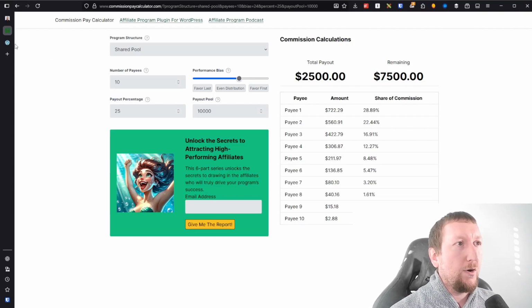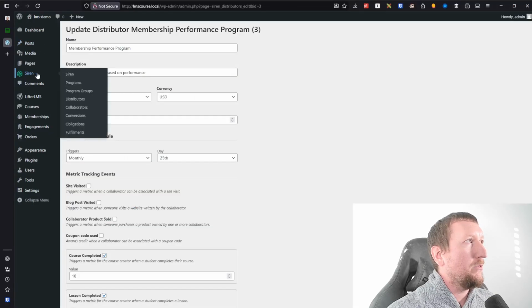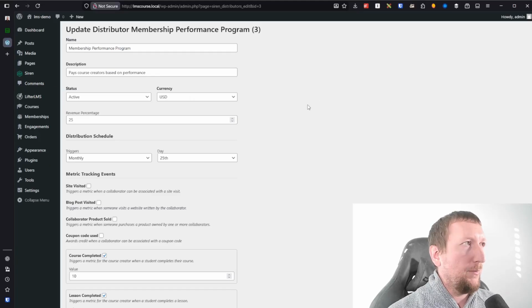I'm going to show you how we are able to actually measure who's the top payee and who's the bottom payee and how all of that works with the distributor. All right, so we are going to go into Siren and go to distributors right here. And if you're from the dashboard, you can also just hover over Siren and click distributors directly. Once we're in here, you can see I already have one set up. So I'm going to go ahead and click on that and just show you how it works. And we'll just go through it one by one.